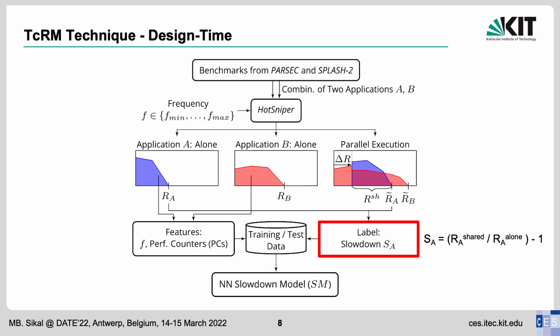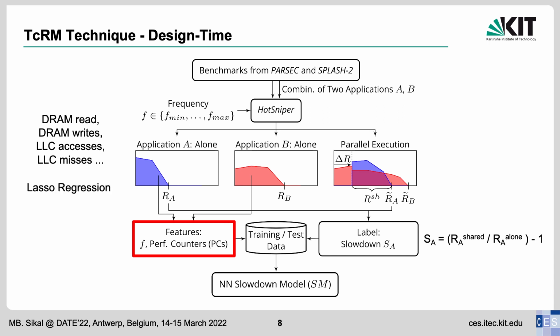As with any machine learning model, the question is, what are the features of the 2 applications A and B that have the best predictability of this slowdown? To find out, we extract the recorded performance counters at the period of time that corresponds to R shared in the alone traces of both applications. These performance counters contain different memory statistics, like DRAM reads and writes, cache accesses, cache misses, so we use lasso regression to find the performance counters with the best predictability of the slowdown label and the Pearson correlation matrix to analyze their correlations.